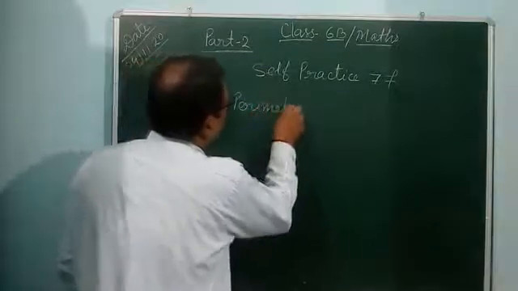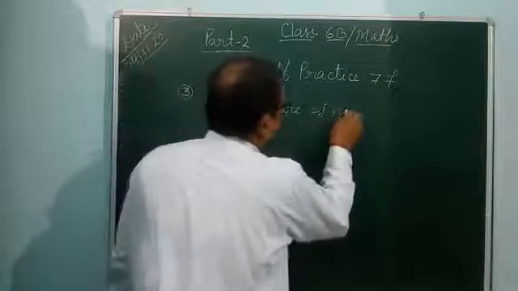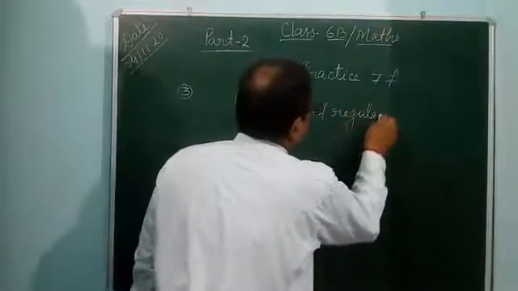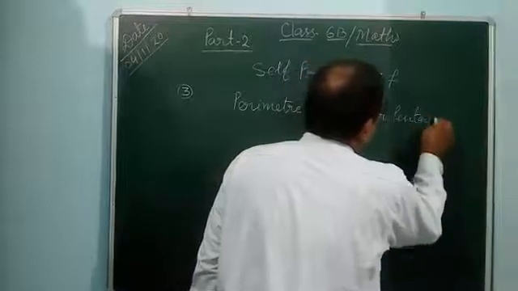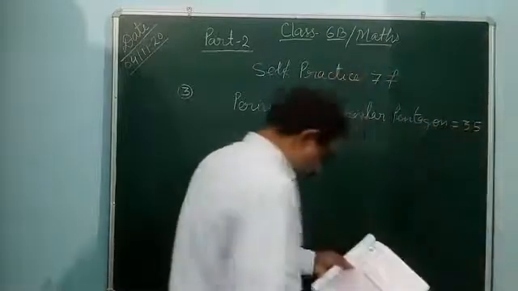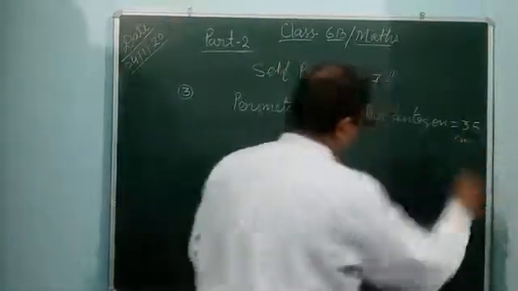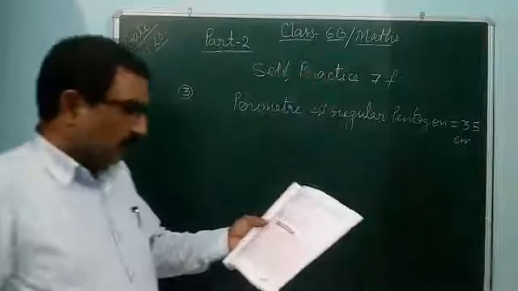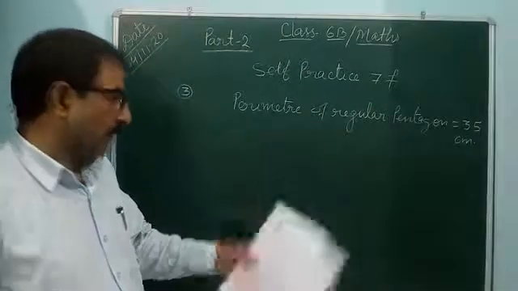Perimeter of regular pentagon is equal to 35 centimeter. Write and solve an equation to determine the length of each side of the pentagon.